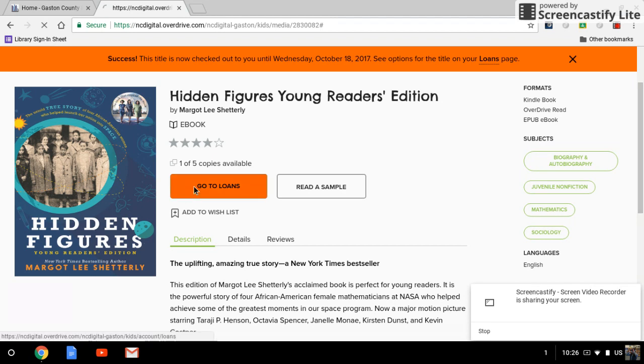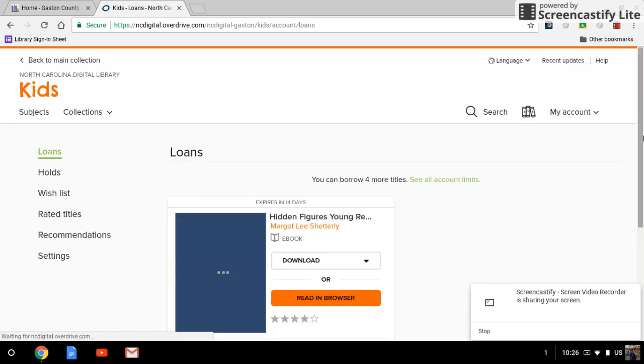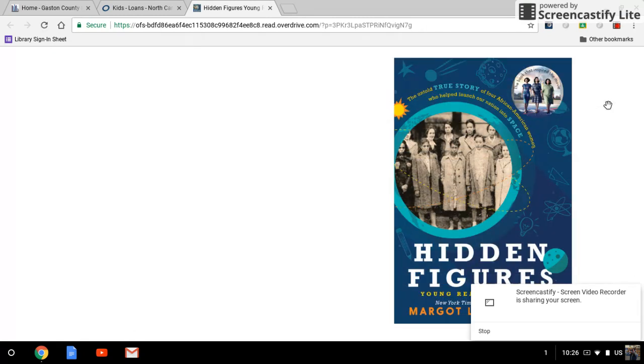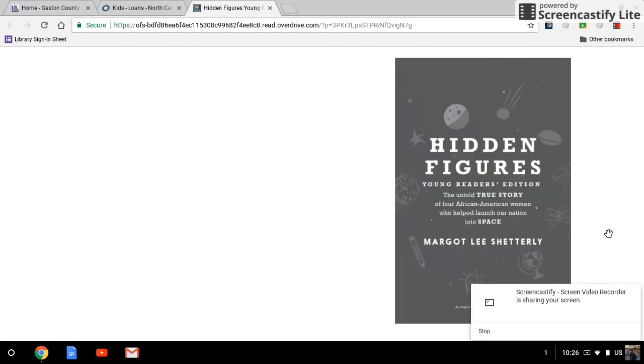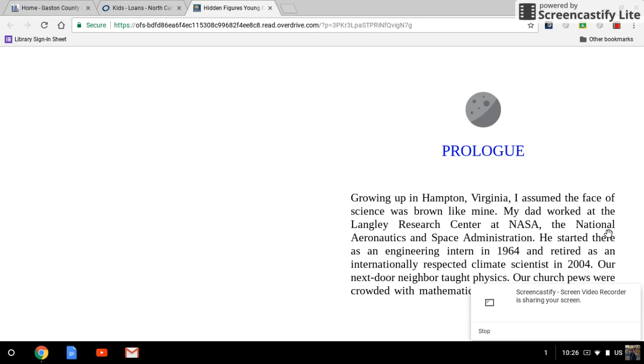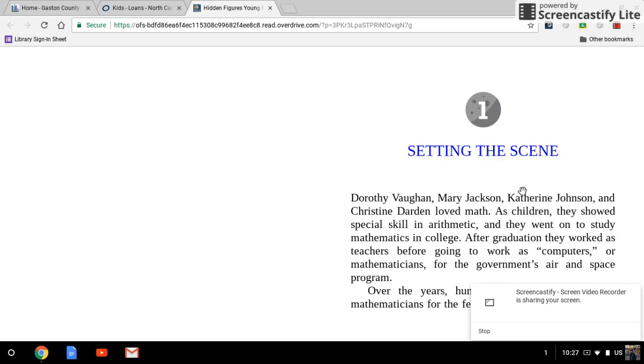So if you want to read it, you go to your loans page. There are two different options that you can have. You can download the book as a PDF. Like if you're sitting at a desktop, that's something that maybe I would recommend, like if you have a slow server. But I recommend that you read it in your browser if you're sitting in class on a Chromebook. And that's just me. I would read it in my browser. So you read it in browser, and it's going to pull everything up for you. And this is where you just simply click and it goes through like you're scrolling through the book. How cool is that, right?